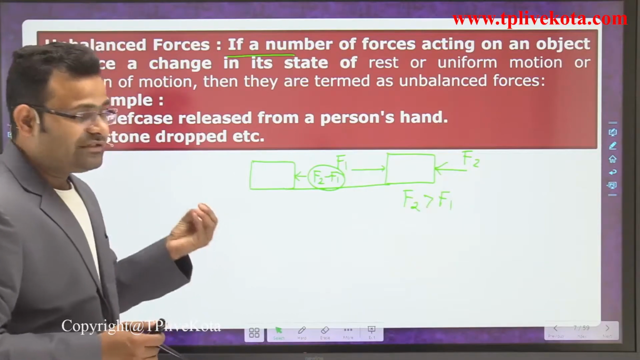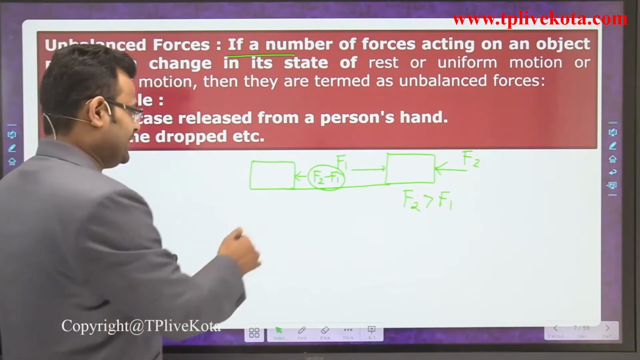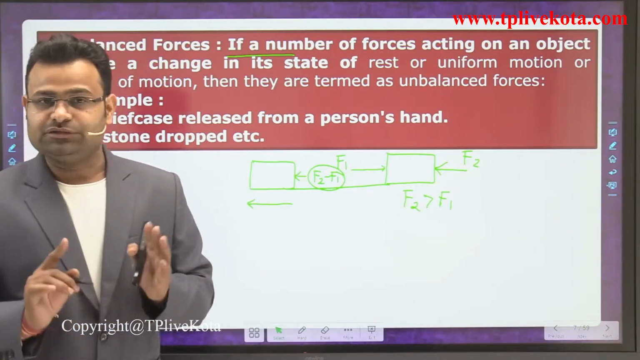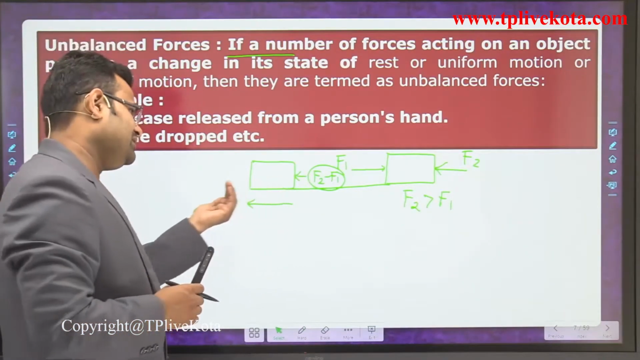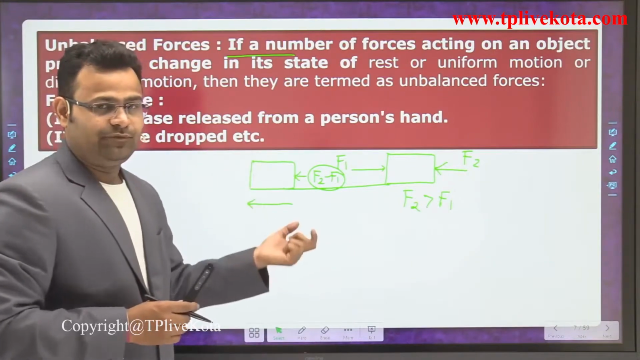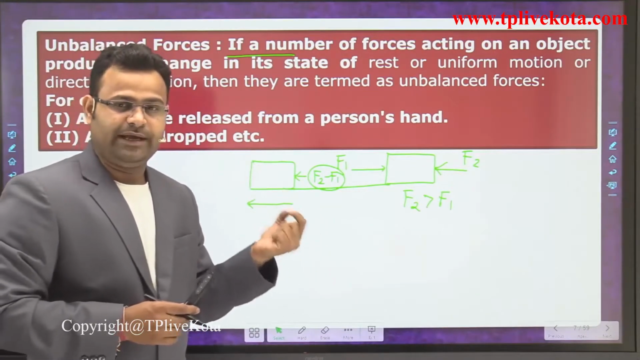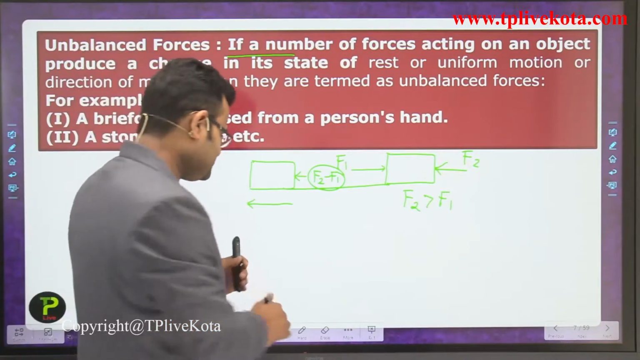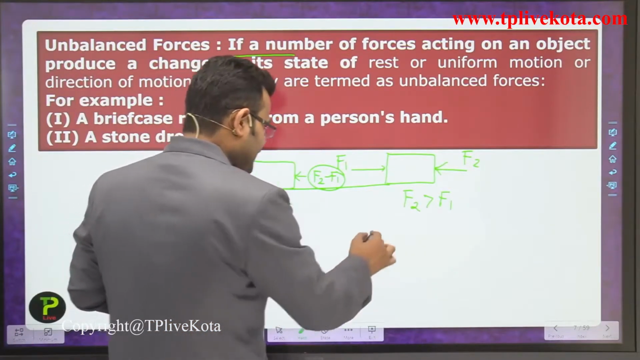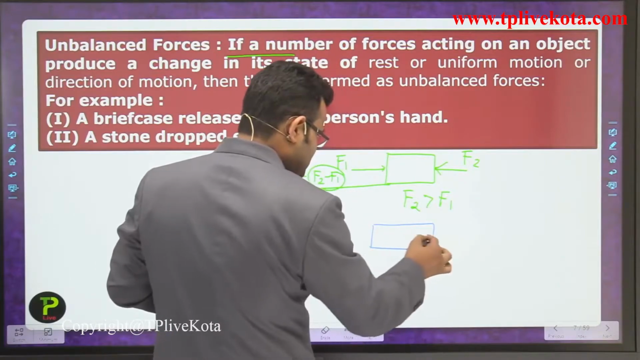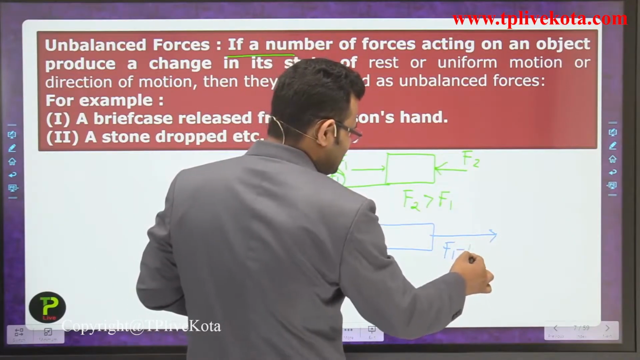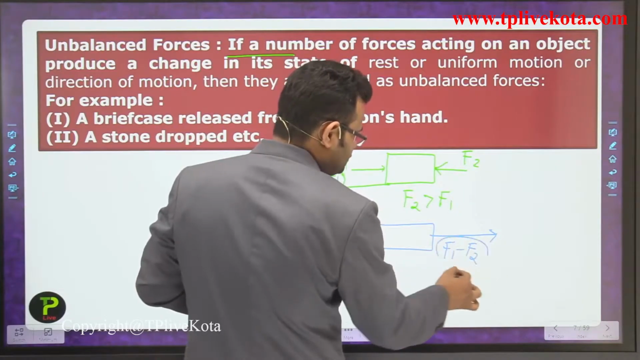And the direction of the applied force is the same as the direction of motion. If the body moves in that direction, then the applied force, that is the net force F2 minus F1, is in that direction. If the body is moving in the other direction, then the resultant in that case is F1 minus F2.